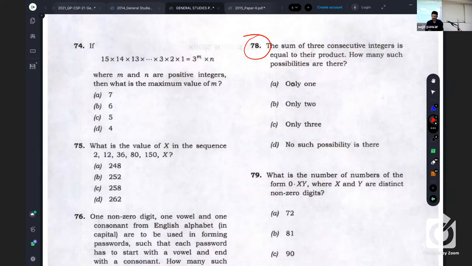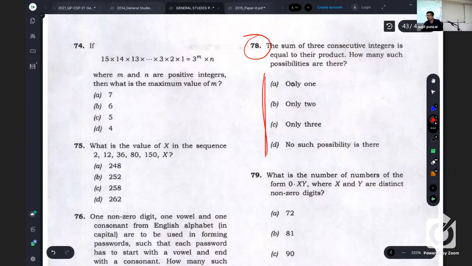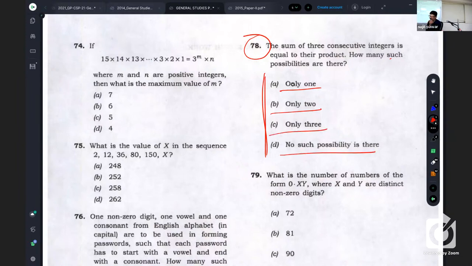Why? Because here we are not supposed to use trial and error, because there could be only one possibility, 2 possibilities, 3 possibilities, or no such possibilities, meaning 0. So don't go by trial and error or just by examples.